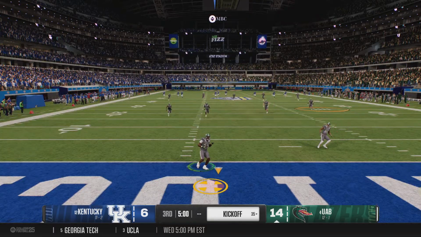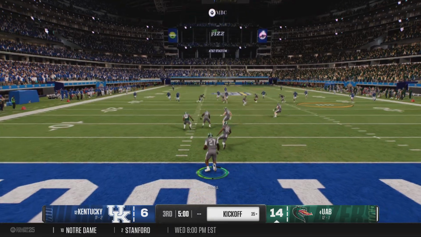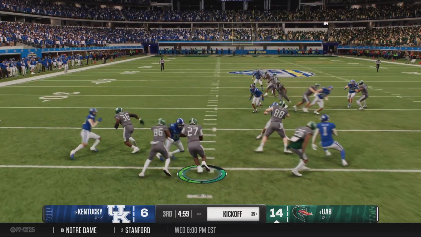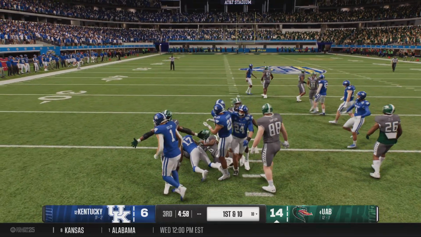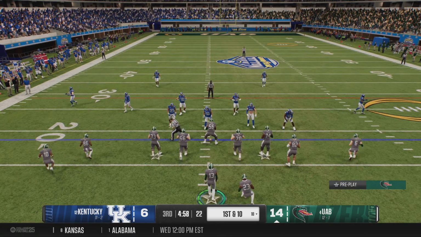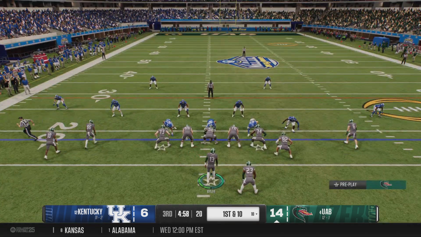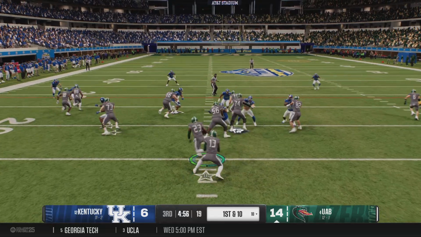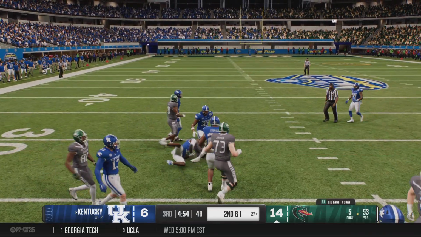The Blazers will kick this away to start the second half. He'll bring it out from his end zone. He'll be tackled at the 18. That's good coverage there. The UAB offense is back out on the field now. First play of the third quarter is a handoff.